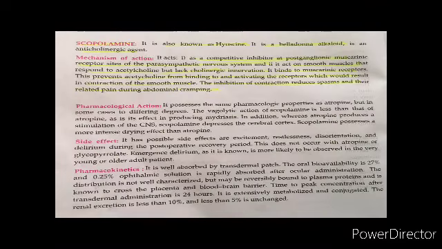Now we'll talk about scopolamine, also known as hyoscine. This is a belladonna alkaloid whose mechanism of action is similar to atropine. It is a competitive inhibitor at the postganglionic muscarinic receptors of the parasympathetic nervous system, and it will bind to the muscarinic receptors and prevent acetylcholine from binding to and activating the receptors.